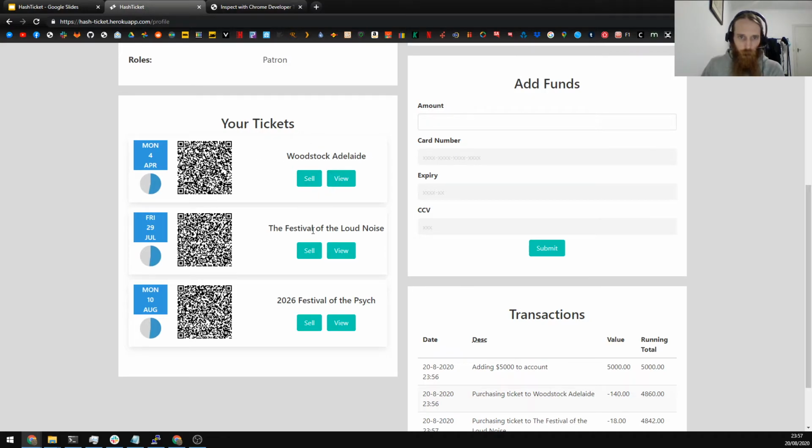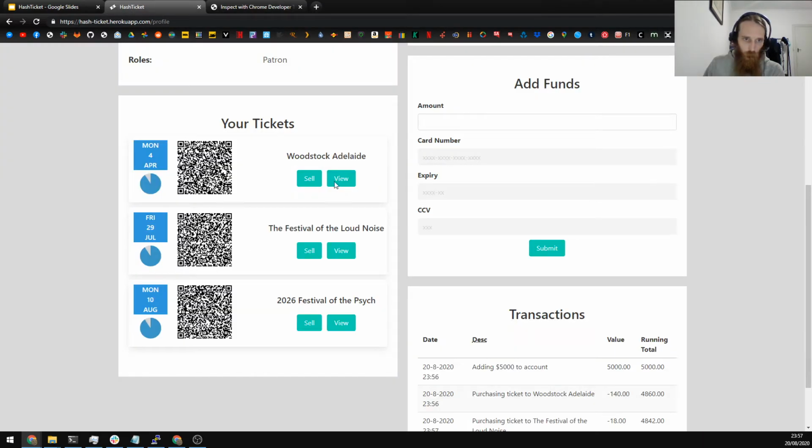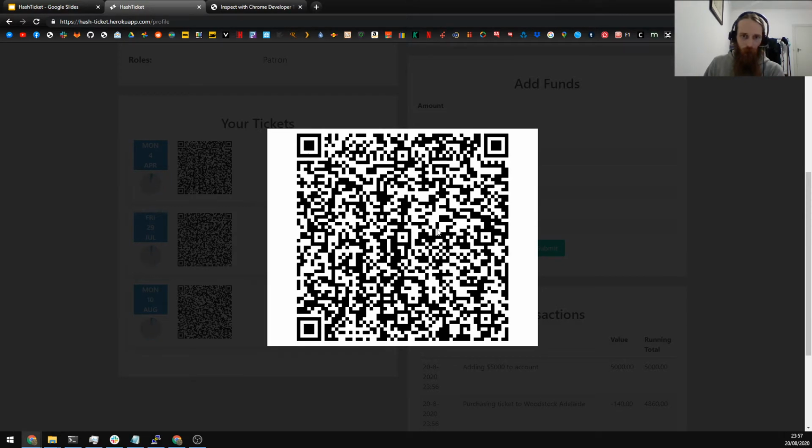One thing we might want to do, if we can't go to this event anymore, is sell our ticket. Because we bought it for $18, we can only sell it for a maximum of 18. So if we sell this for $10, we'll process that. And if we're quick here, this one's about to time up. If we watch it, yep, you can see it refresh there. That's the ticket refreshing with the server.